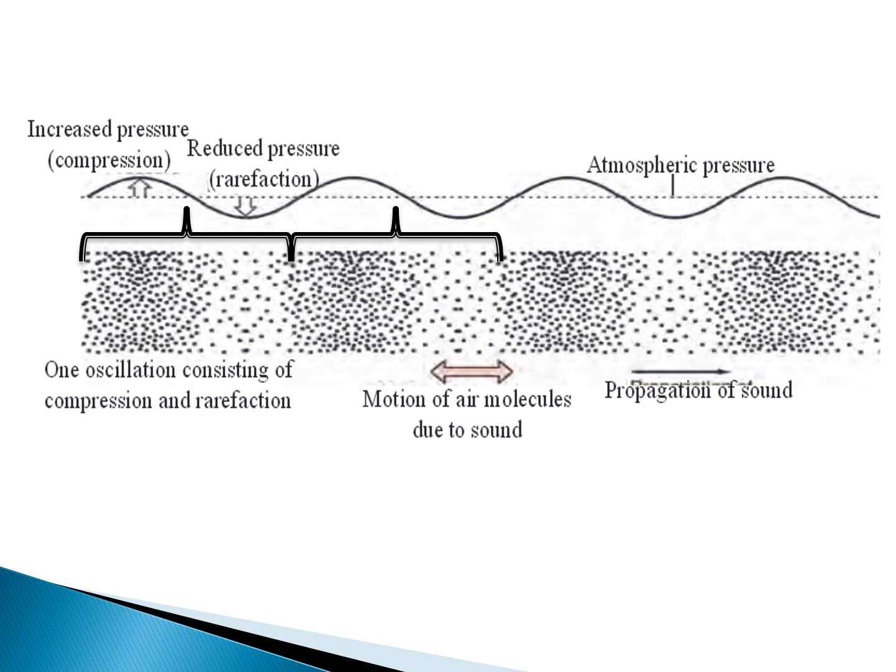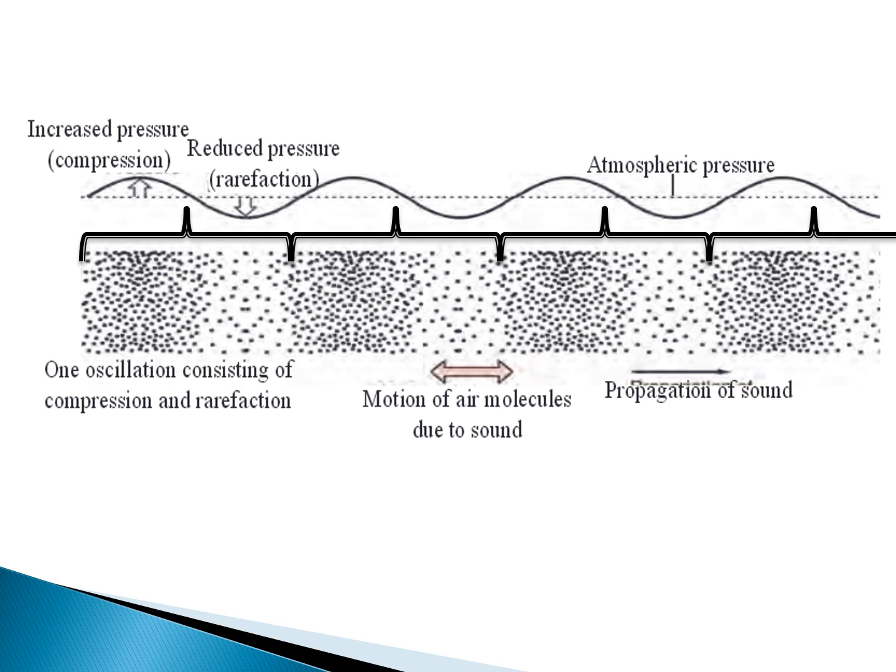Again the third, and again the fourth. So in this sound on my screen, I have a total of 4 cycles. Now if I have 4 cycles in 1 second, I call it a frequency of 4 hertz.